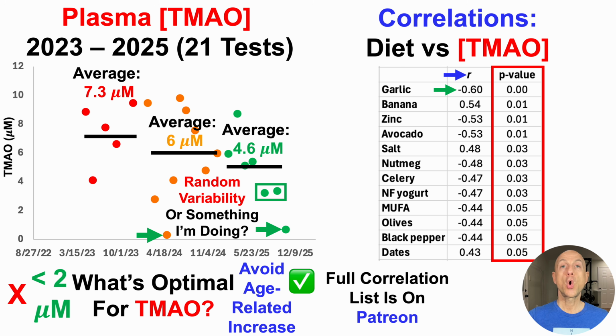Now note that I said correlation. I am not at all implying causation. The only way to test causation is to actually do the experiment, and I'll have more on that in a minute. But garlic isn't the only inverse correlation with TMAO on this list.